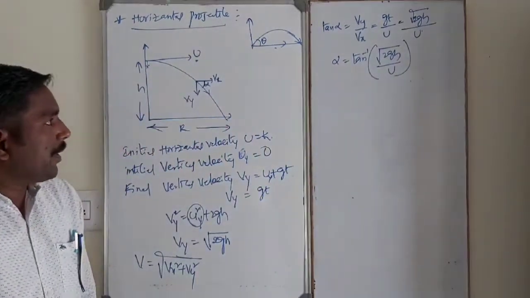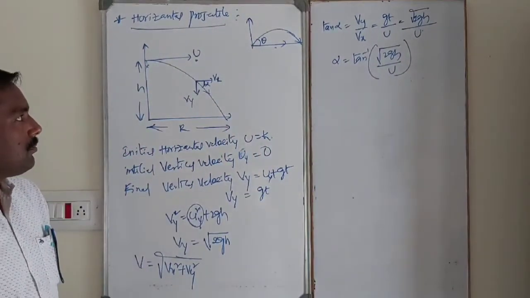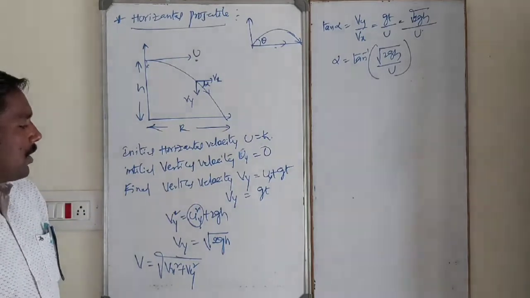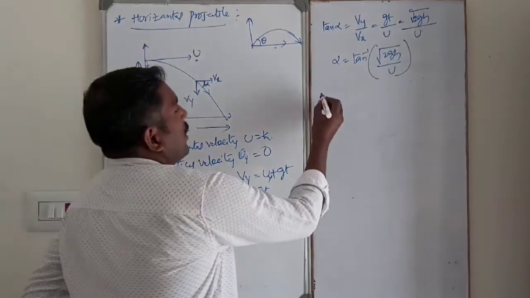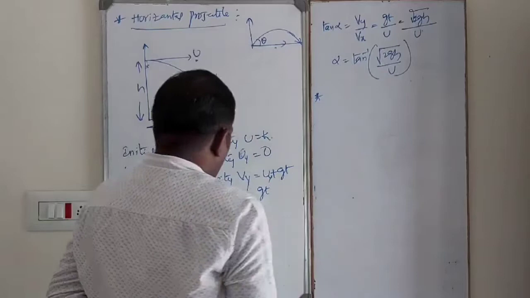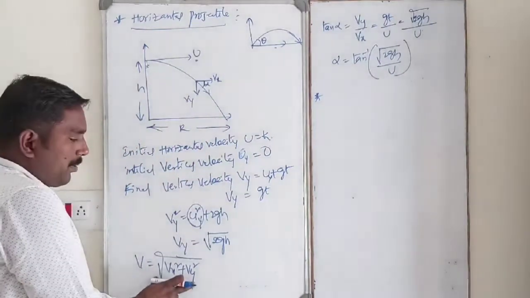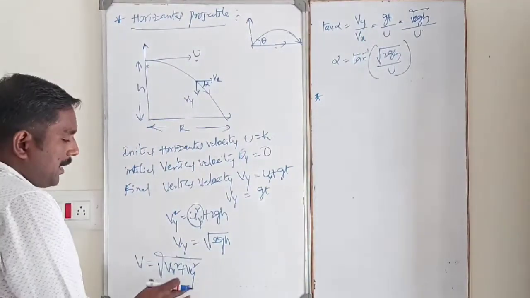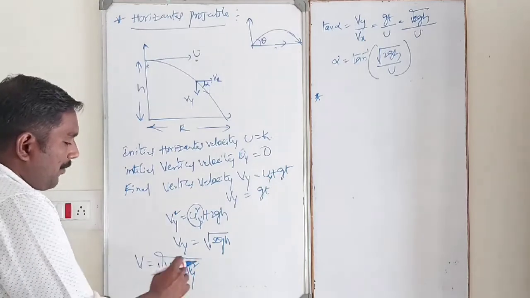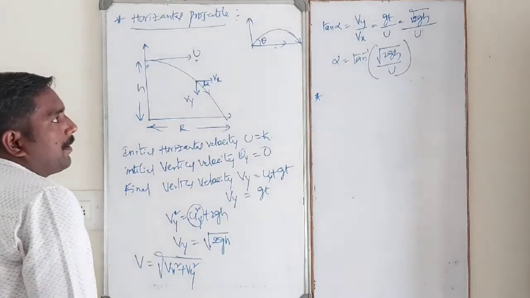Root of 2gh by u. That is the alpha. This is the horizontal motion. In this case, how to find out the range? This is the net velocity or magnitude of velocity after a certain time interval. V is equal to root of vx square plus vy square.